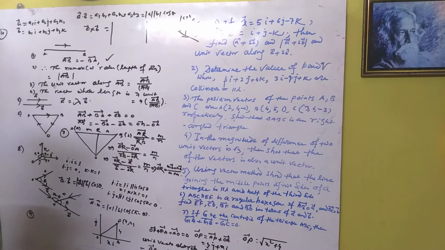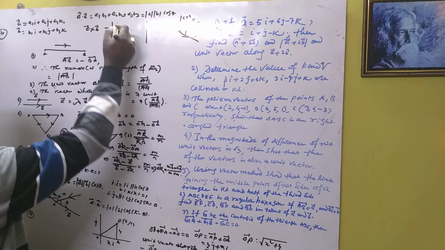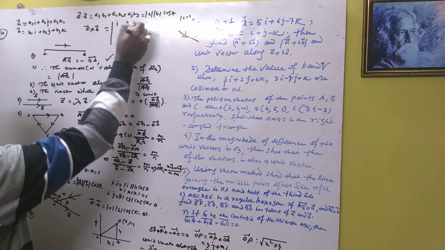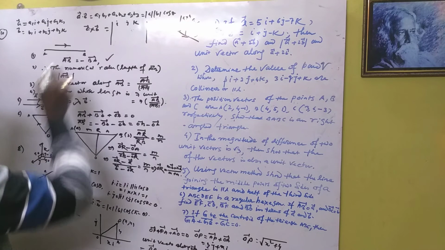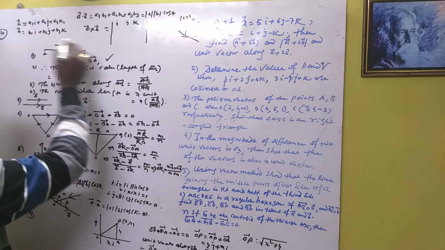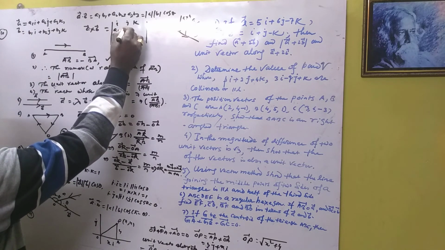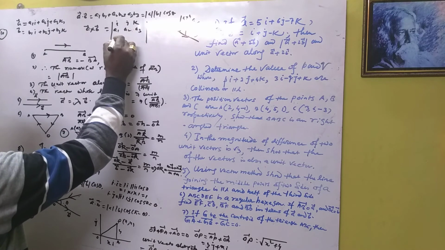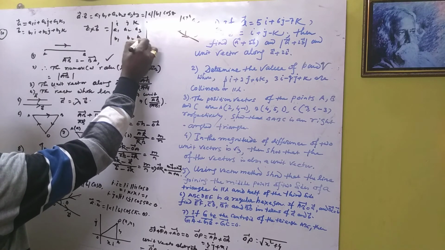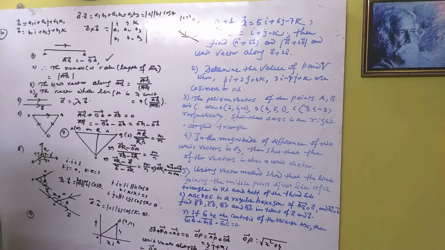If we want to find the vector A cross B, it is a vector, so we can represent it as a determinant with i, j, and k. After that we put in the coefficients of A, that is A1, A2 and A3, and then B1, B2 and B3. Okay, this is the A cross B vector.